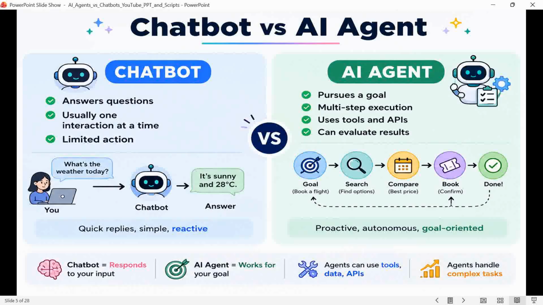A chatbot might tell you how to book a flight. An agent could search available flights, compare options, ask for confirmation, and then use a booking tool as well. The key difference is multi-step reasoning.